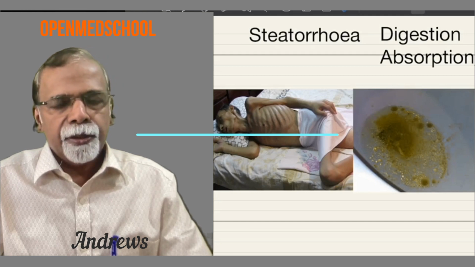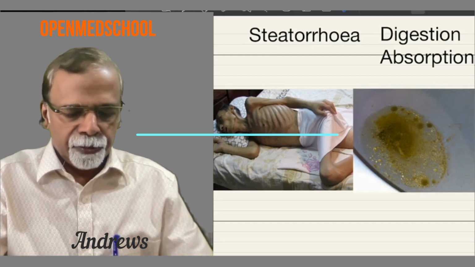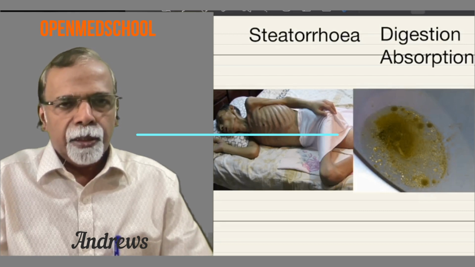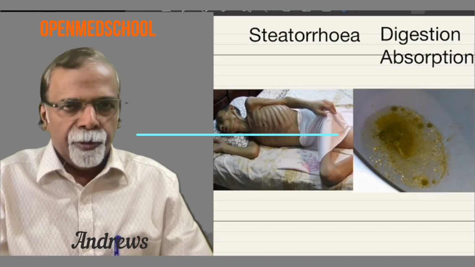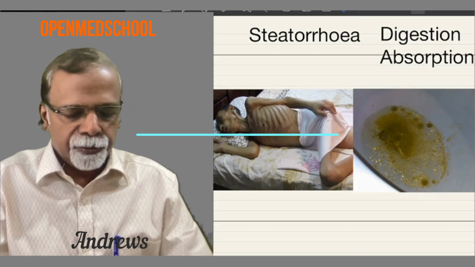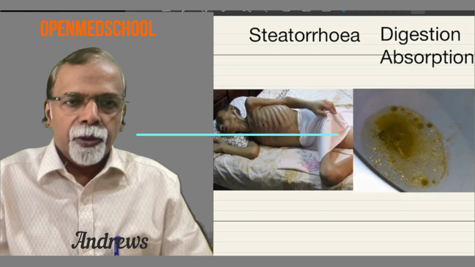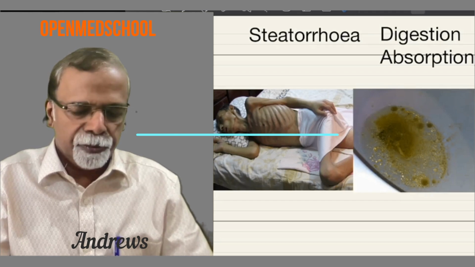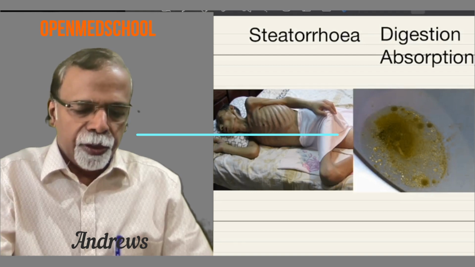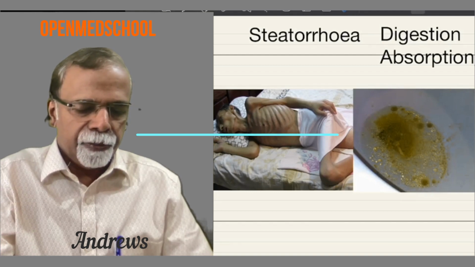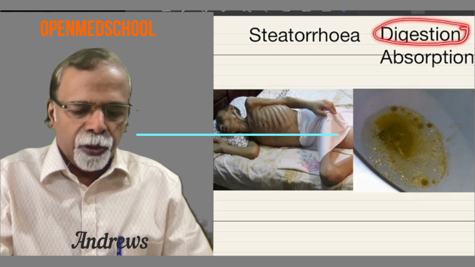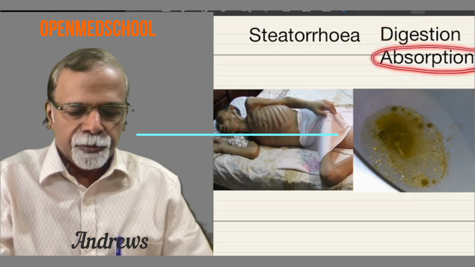We have studied the absorption of lipids and the method of digestion also. Today we will be discussing a few clinical cases. One of the very important disorders of lipid absorption is disorders of digestion or disorders of absorption.